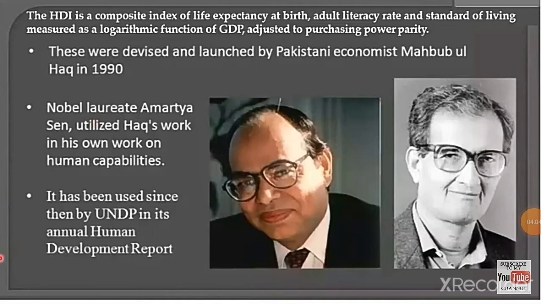The HDI is a composite index of life expectancy at birth, adult literacy rate, and standard of living measured as a logarithmic function of GDP adjusted to purchasing power parity. These were devised and launched by Pakistani economist Mahbub ul Haq in 1990. Nobel laureate Amartya Sen, who brought the Nobel Prize to our country, utilized Haq's works in his own work on human capabilities. It has been used since by UNDP in its annual Human Development Report.